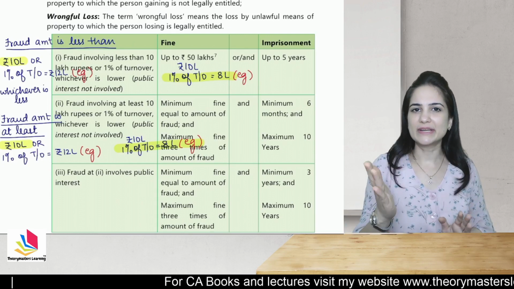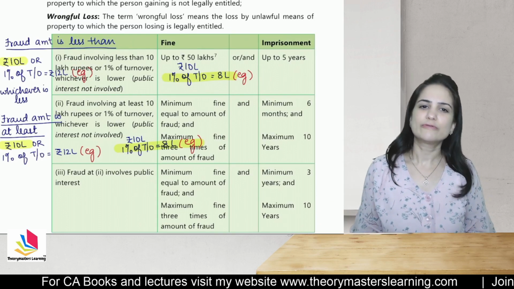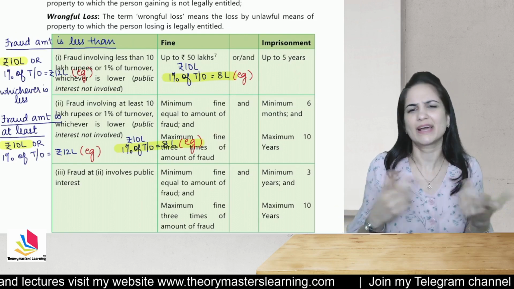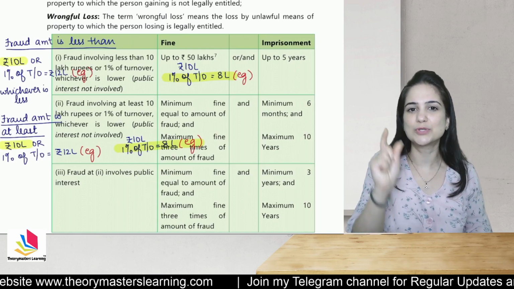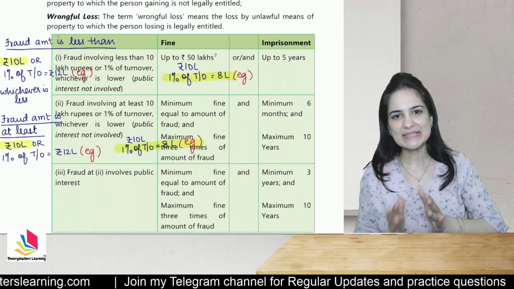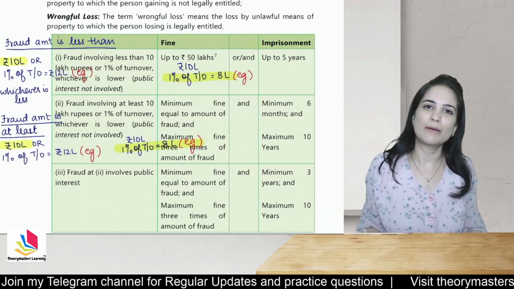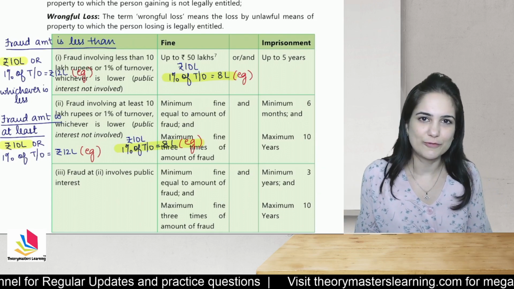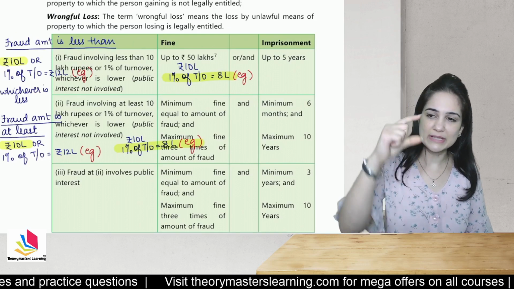Now I have also written another variation that can come over here. So what if 10 lakh rupees compared with 1% of the turnover? 1% I'm assuming is 8 lakh rupees. So whichever is less, okay, so amount comes to 8 lakhs. So if the amount of your fraud is less than 8 lakhs, then the punishment in the first row will apply. And if the amount is more than 8 lakhs, then the punishment in the second row will apply. So I hope you are getting me. Yes. So you need to actually first calculate the limits.